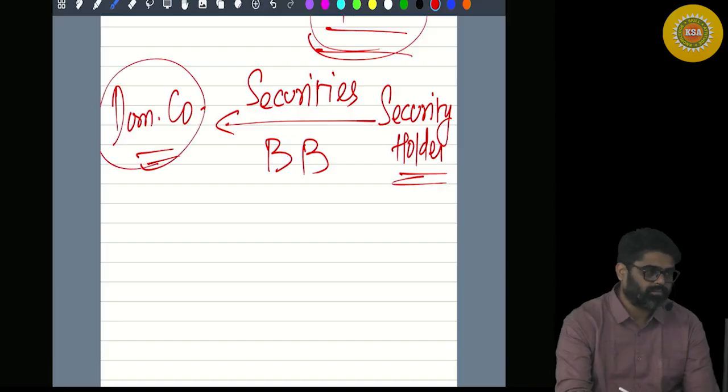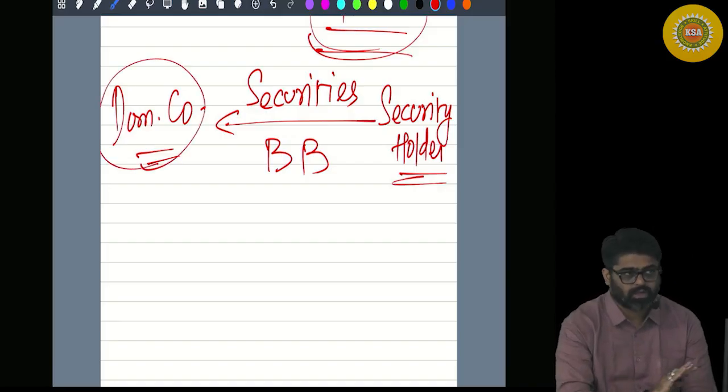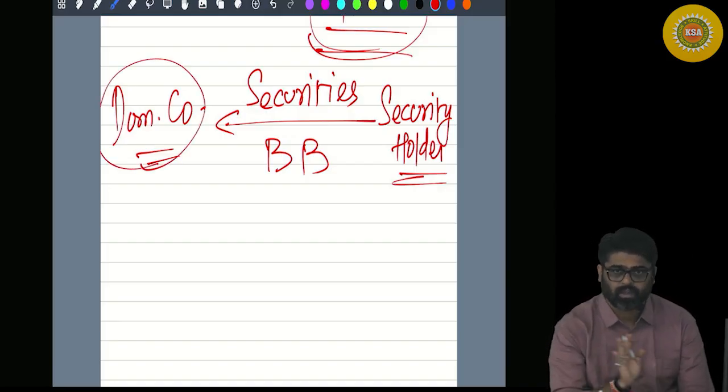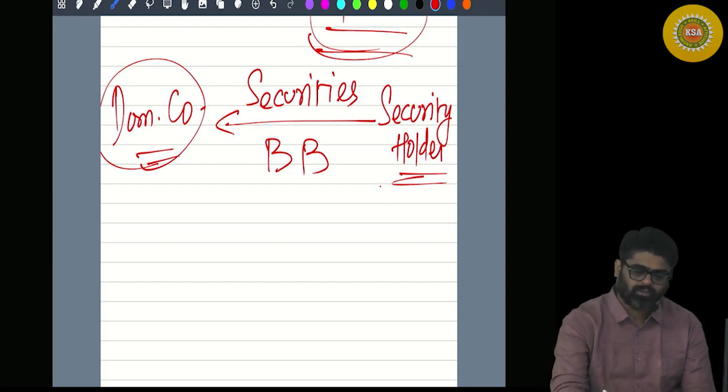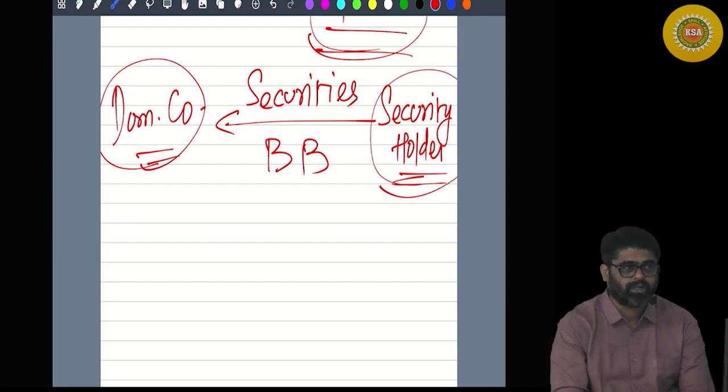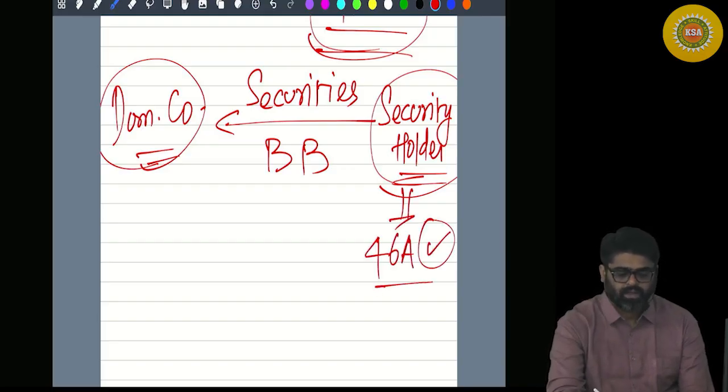This domestic company is not liable to pay tax on this buyback price. 115QA does not apply here. Yes or no? Hence the security holder will not get any exemption. So for the security holder, 46A will be applicable.